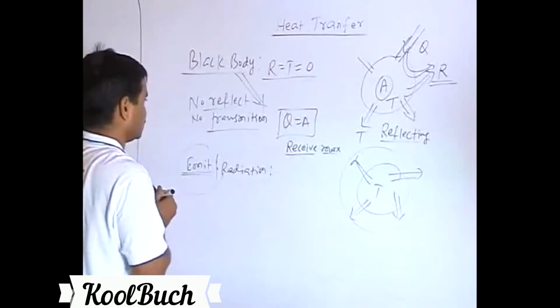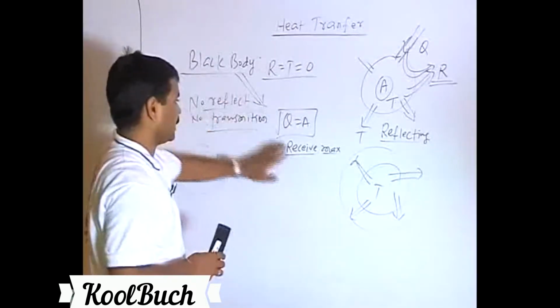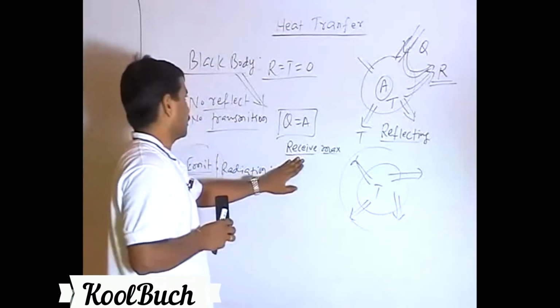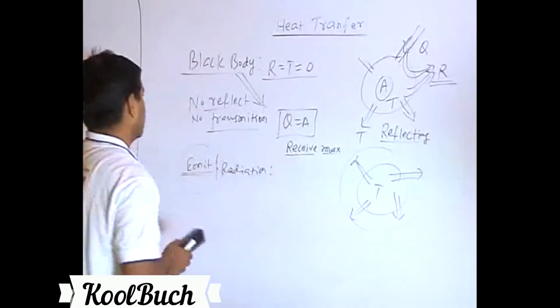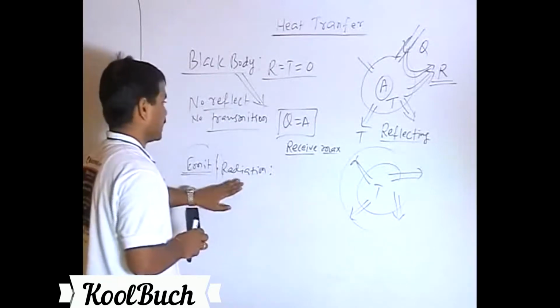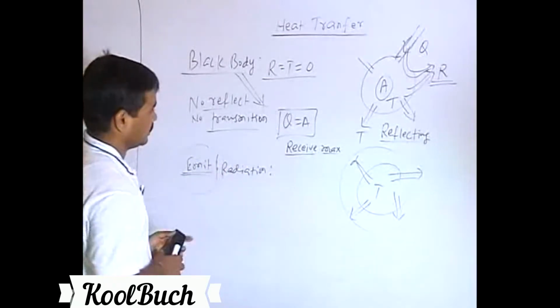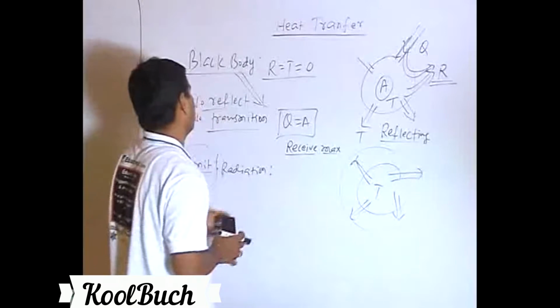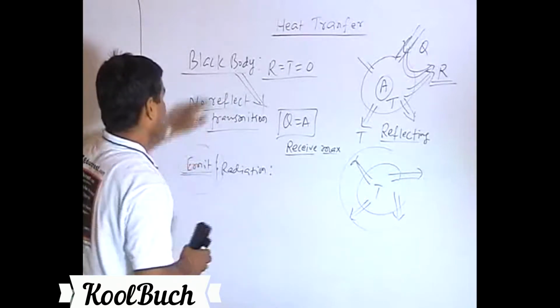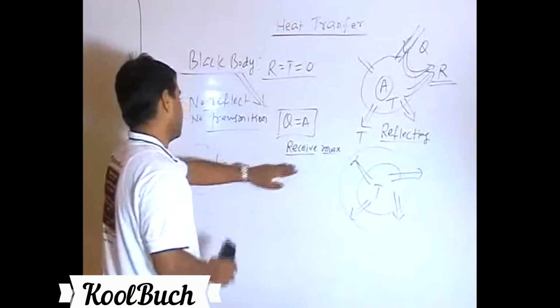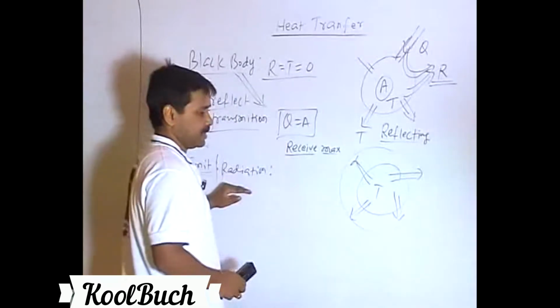So what we say is, if a body is a very good receiver of heat in case of radiation, it should have a very good radiating power as well. And that's the case of a black body. So a black body is a perfect receiver of heat and a perfect radiator of energy.